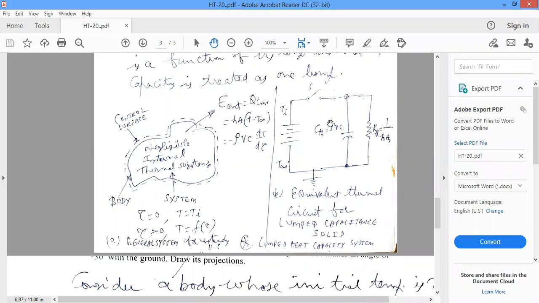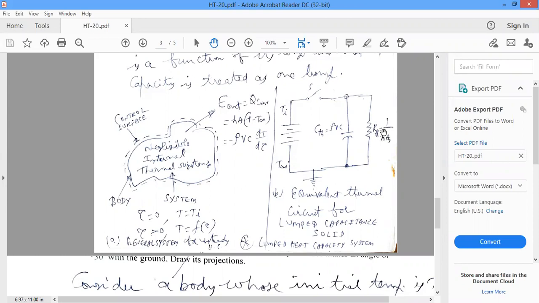So what is C_TH? Thermal capacitance. How do you calculate thermal capacitance? Rho V c gives us thermal capacitance. C_TH, TH for thermal, C for capacitance. Thermal capacitance is equal to rho V c. And this is thermal resistance, R_TH. How do you calculate thermal resistance? Here the internal conduction resistance, L by k, is negligible. The other thermal resistance is 1 by hA.